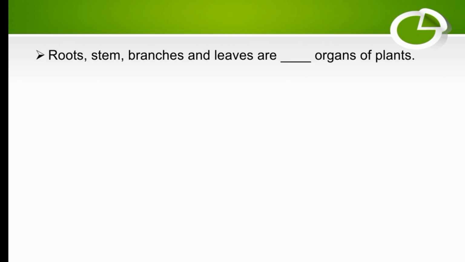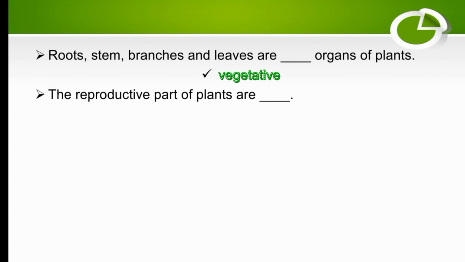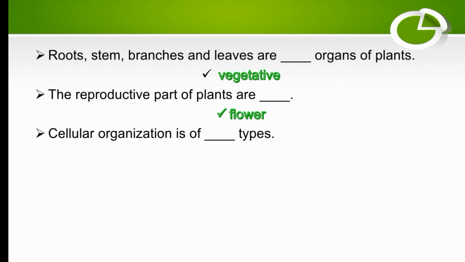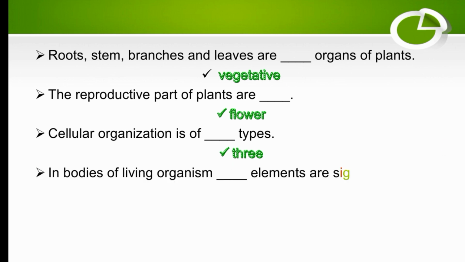Root, stem, branches, and leaves are the vegetative organs of plants. The reproductive parts of plants are flowers. Cellular organization is of three types: unicellular, multicellular, or colonial organization. In the bodies of living organisms, 16 elements are significant.